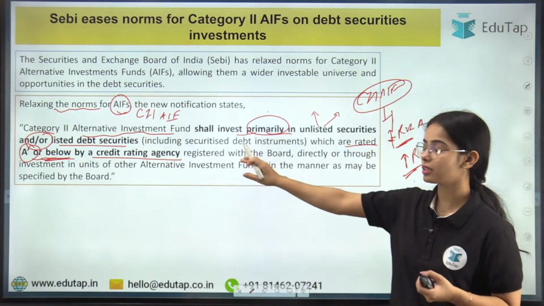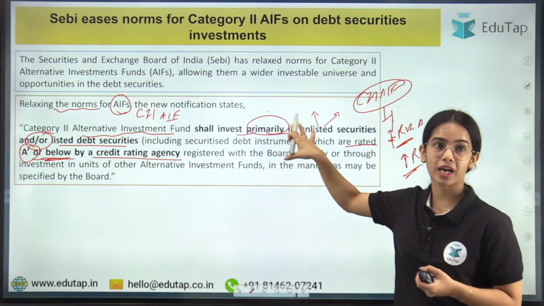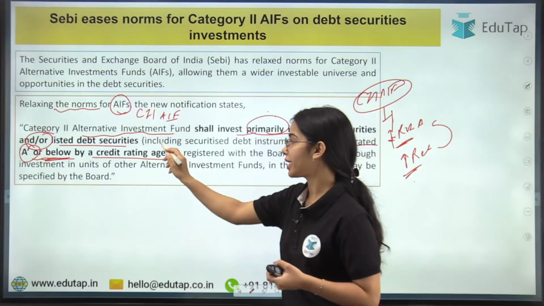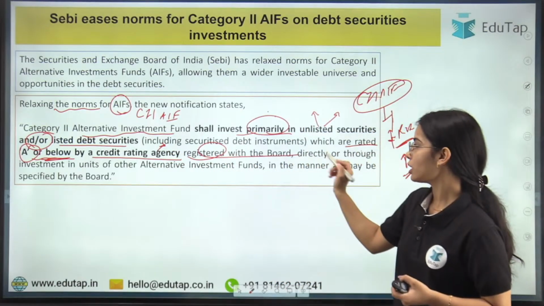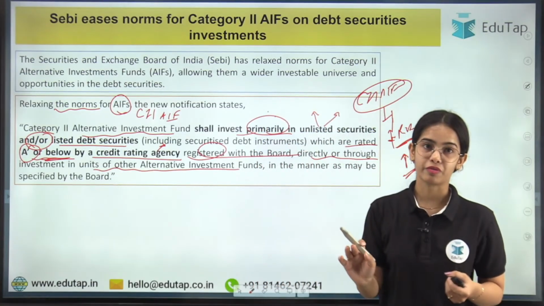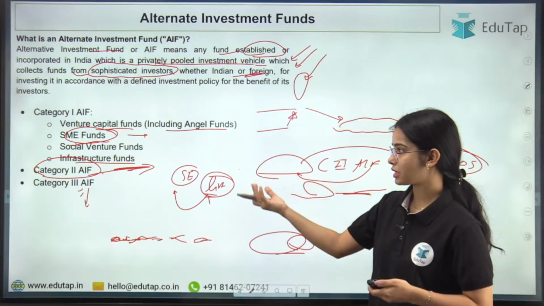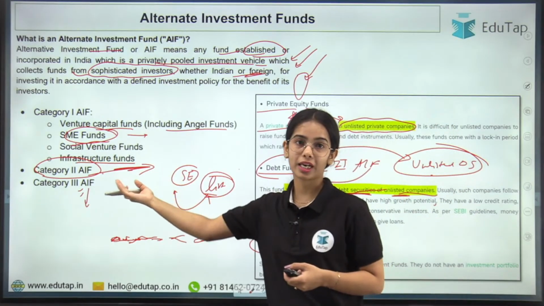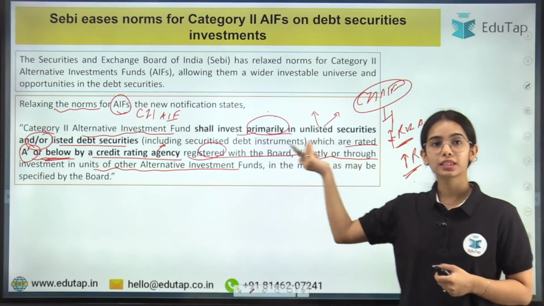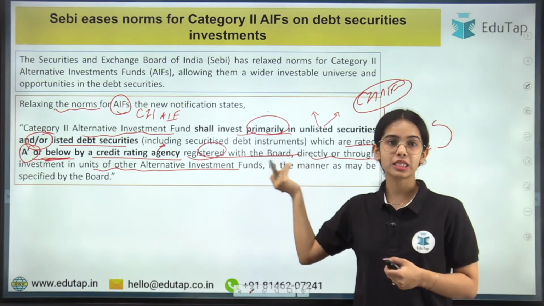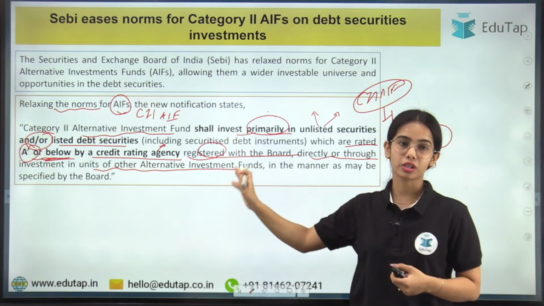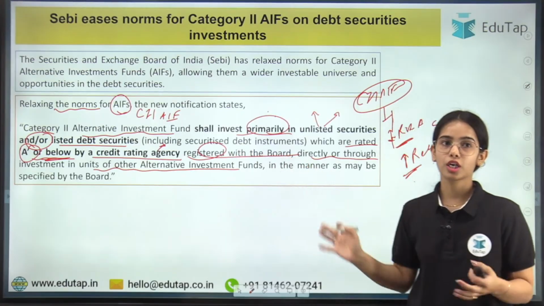This is the idea: Category 2 AIFs can invest in listed debt securities rated A or below by a credit rating agency registered with the Board, directly or through investment in units of other alternative investment funds. As you have seen before, Category 2 AIFs can invest in other alternative investment funds to get access to different debt securities. So this is the basic idea.